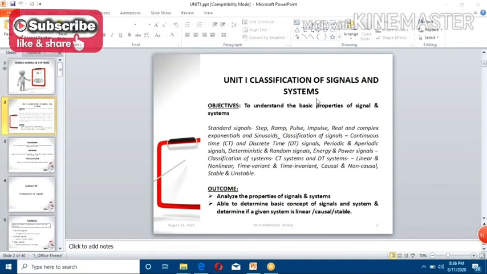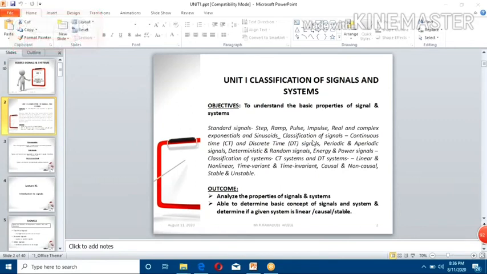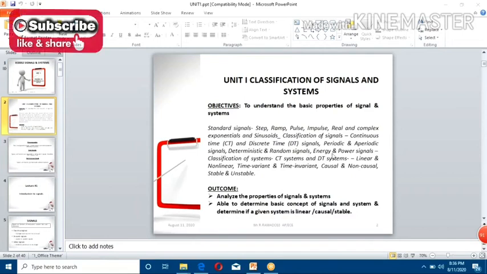See, this is our unit one syllabus. Our unit one is classification of signals and system. The main objective of this unit is to understand the basic properties of signals and system. That is our main aim in studying this first unit in our signals and system subject. So this is our course content in unit one.